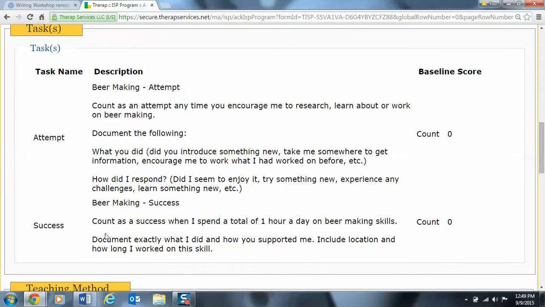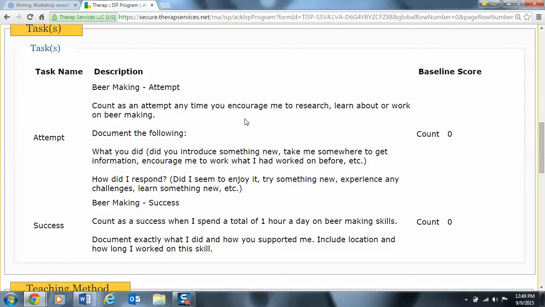We're going to count as a success when Skip spends a total of 1 hour a day on beer making skills, documenting exactly what he did and how we supported him. We want to include the location and how long he worked on each skill. It's really important that you always read the criteria for this success because we want this to be objective and not open for interpretation.